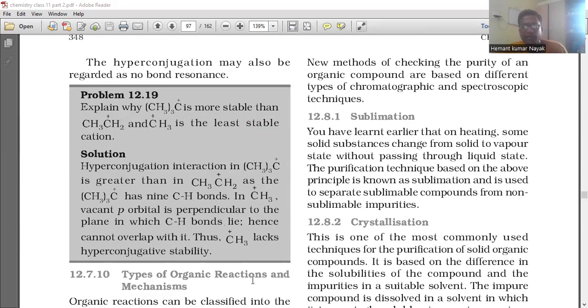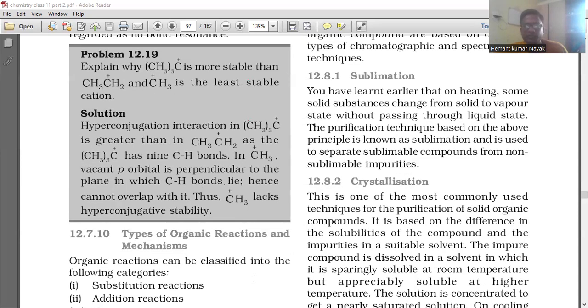Okay, so there are different methods, like sublimation. You have learned earlier that on heating, some solid substances can change from solid to vapor state without passing through the liquid state. The purification technique based on the above principle is known as sublimation and is used to separate sublimable compounds from non-sublimable impurities.